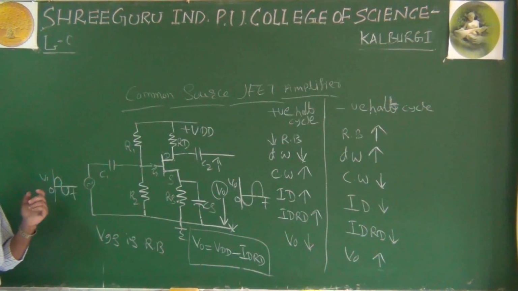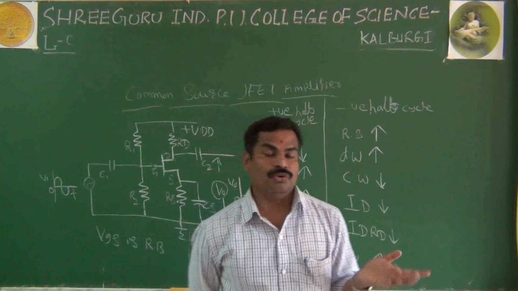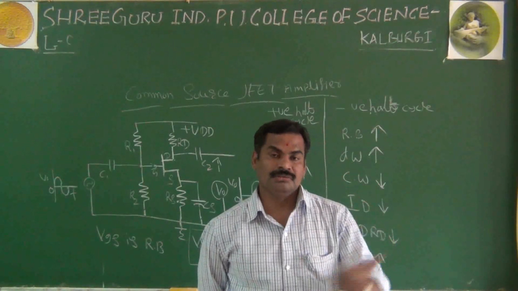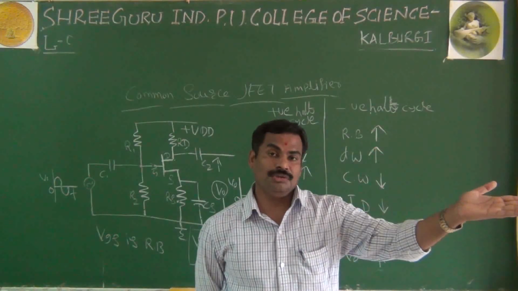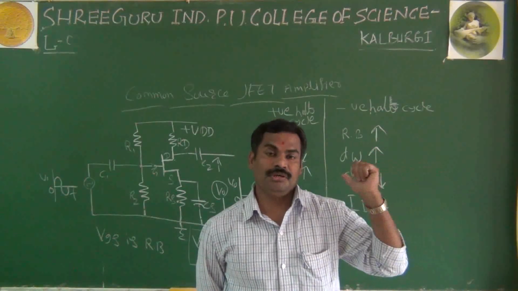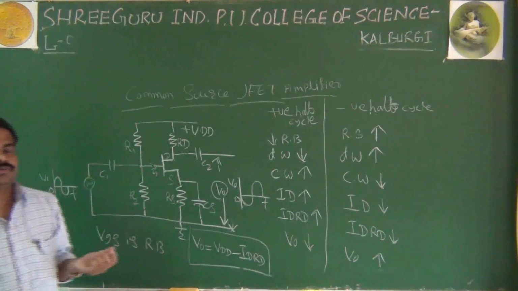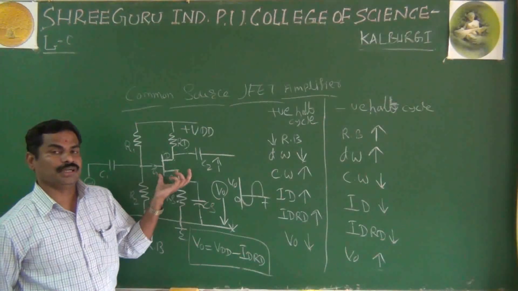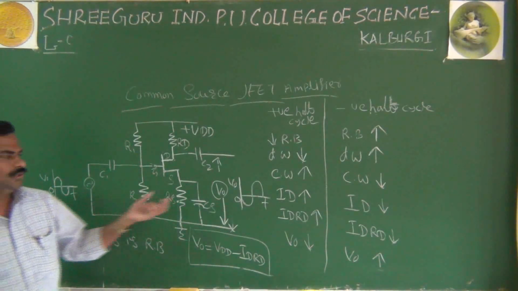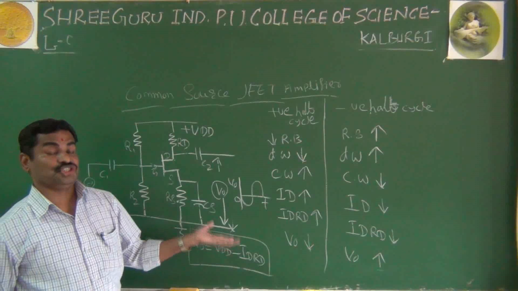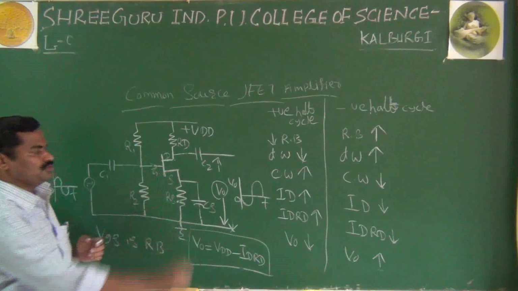The important thing is, don't get confused: a BJT is used as an amplifier only in the active region, but a JFET only in the saturation region. Don't confuse this with saturation in a BJT. Here, saturation is nothing but the pinch-off region. In the pinch-off or saturation region, your JFET acts as an amplifier. Amplifier means if you apply a very small signal to the input, you get a much larger output, the input is strengthened, and that is your common source JFET amplifier.